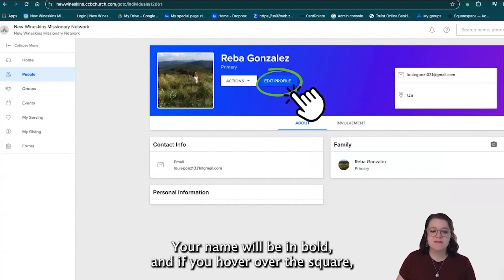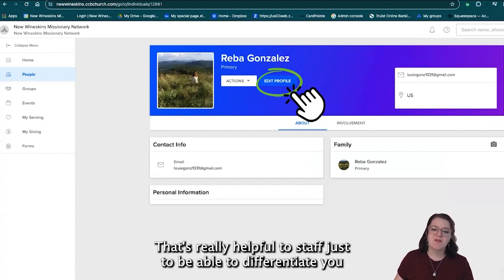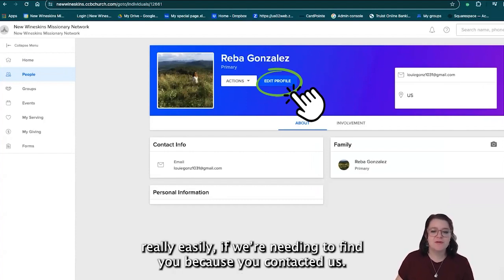Your name will be in bold, and if you hover over the square, you'll be able to add in a profile picture. That's really helpful to staff just to be able to differentiate you really easily if we're needing to find you because you contacted us.